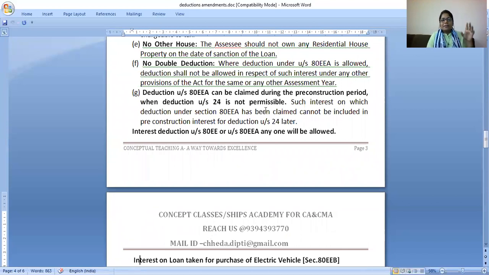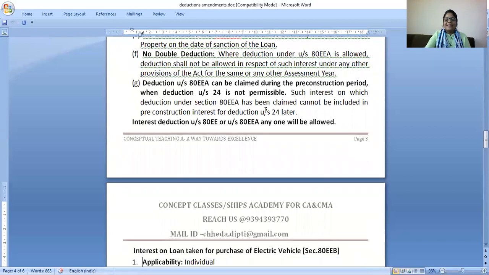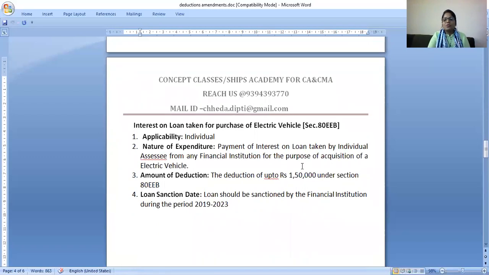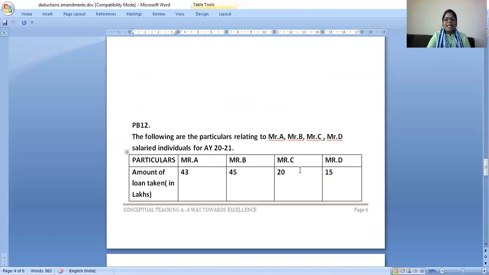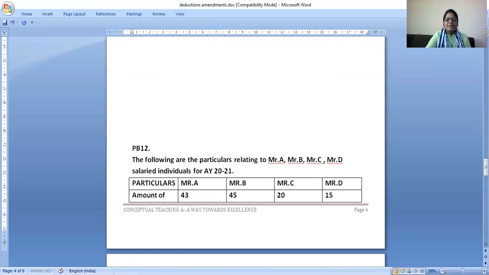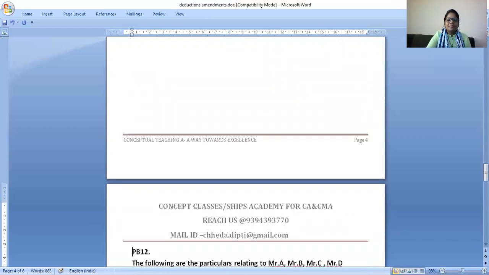But in the pre-construction period, if you are taking interest as a deduction under 80EEA, then don't deduct the same interest under section 24. Once your rental income starts, double deduction you cannot take. And then we have the electric vehicle, where maximum interest is allowed up to 1,50,000. One example I have given here. One minute, I'll shift it onto a single page so that you all can view it clearly. This takes a lot of time, setting everything in Word.